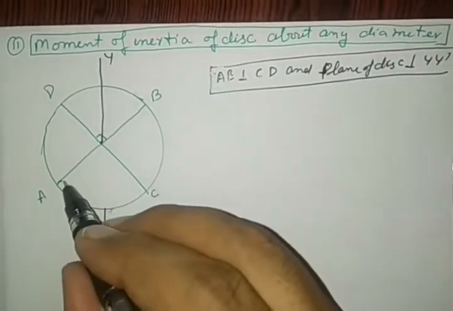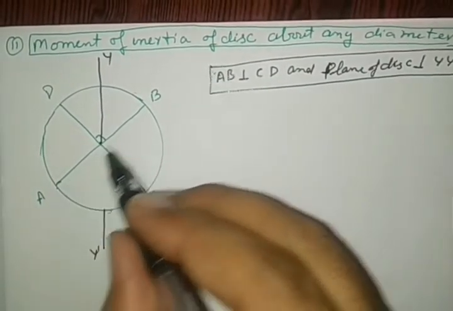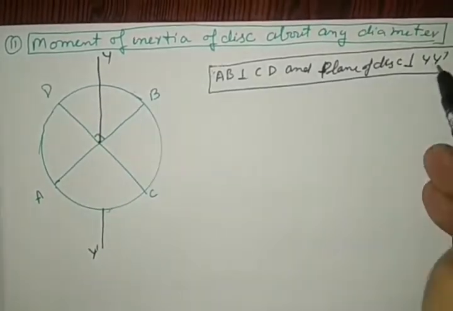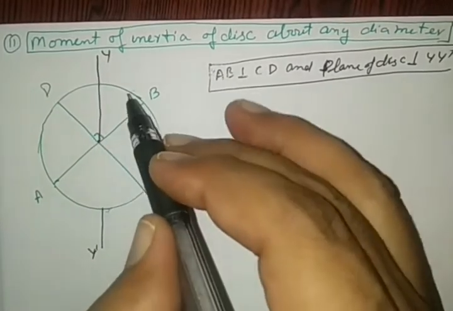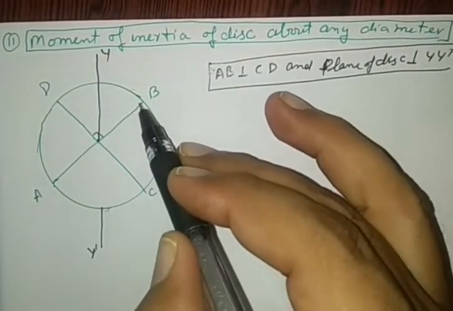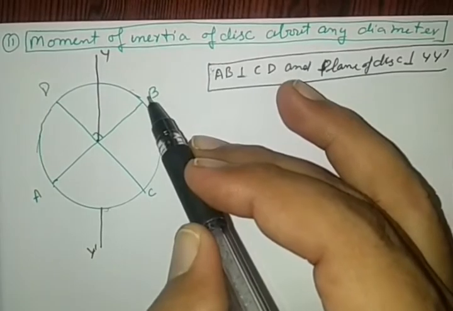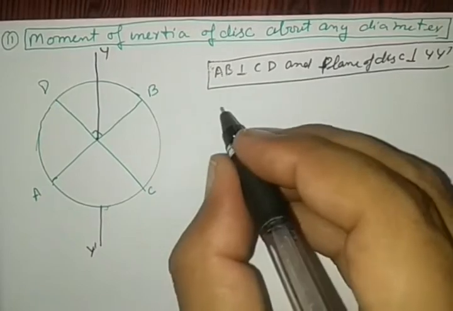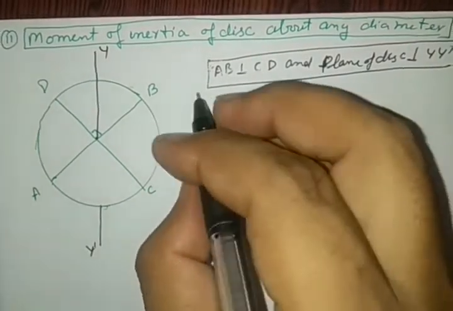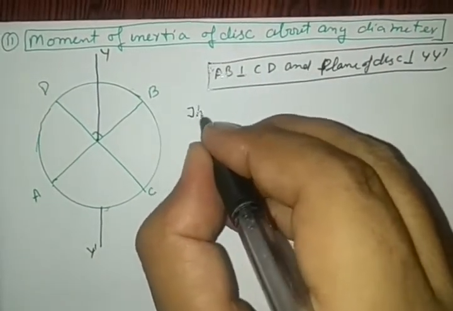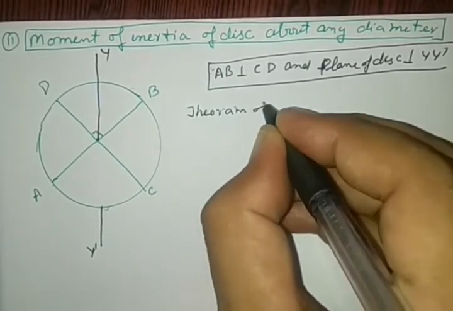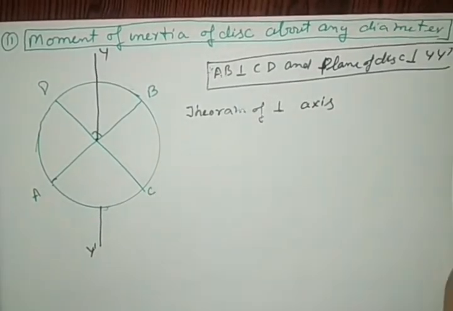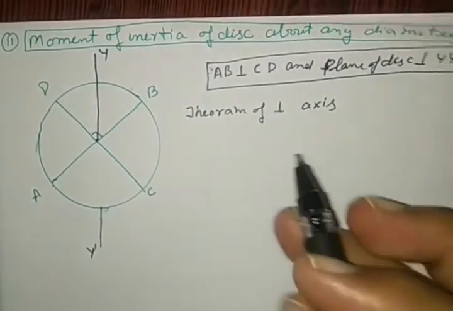We are going to obtain the moment of inertia about any one of the diameters. So YY dash is perpendicular to the plane of the disc, and on that plane we have selected two diameters, AB and CD, both perpendicular to each other. For calculating that, we are going to use the theorem of perpendicular axis to obtain the moment of inertia about the axis of rotation.